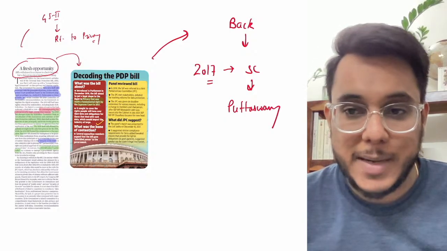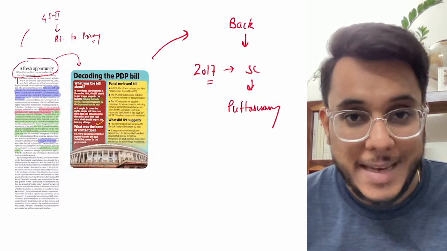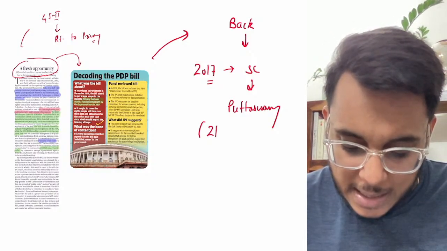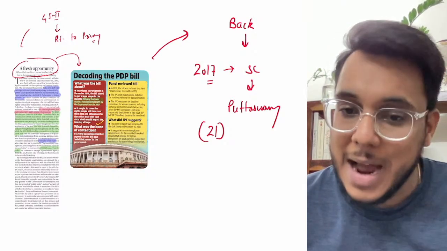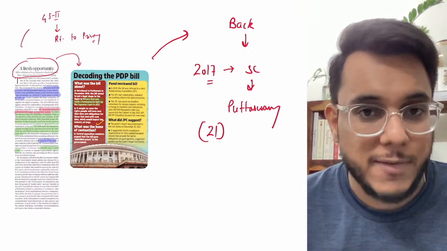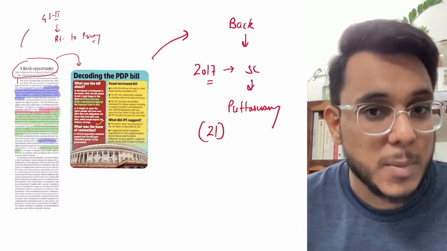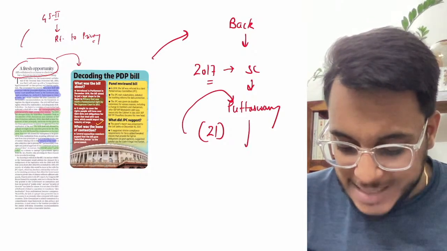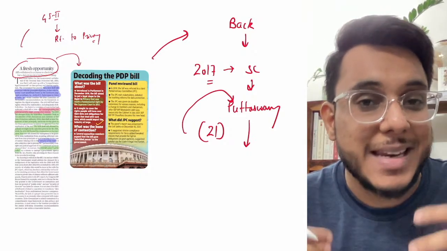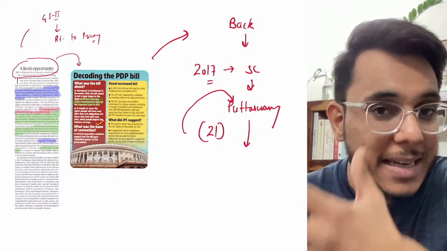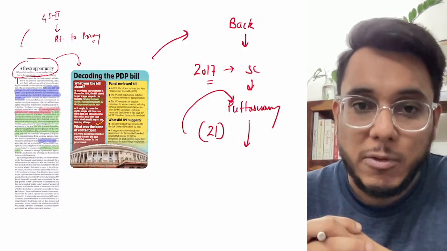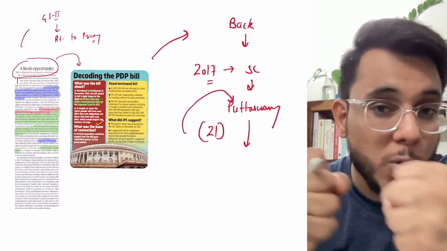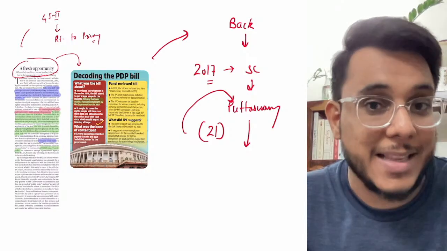What was this Puttaswamy judgment? In the Puttaswamy judgment, the Supreme Court recognized that the right to privacy is a fundamental right contained under Article 21 of the Indian Constitution. Article 21 is about the right to life and personal liberty. So within the right to life and personal liberty of Article 21, the right to privacy is contained. Now guys, as the right to privacy got recognized, there was a need to provide privacy in the digital sphere as well, and rights to the people over their data, including the digital data that they are generating.